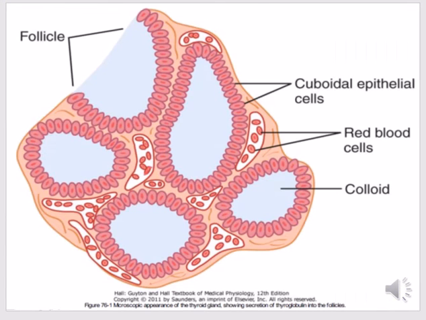Histologically, it is lined with cuboidal epithelial cells. These follicles lined with cuboidal epithelium are called the follicular cells. The follicular cavity is filled with colloid substance called thyroglobulin, which is secreted by the follicular cells. Follicular cells also secrete two important hormones, which are tetraiodothyronine and triiodothyronine. In between the follicles, the parafollicular cells are present. These cells secrete calcitonin.